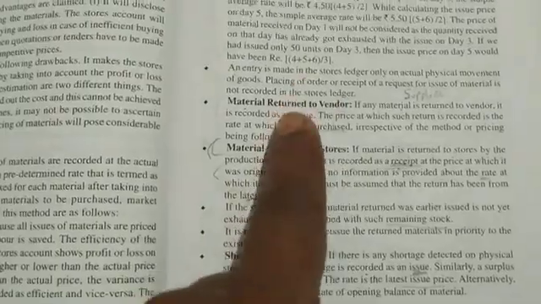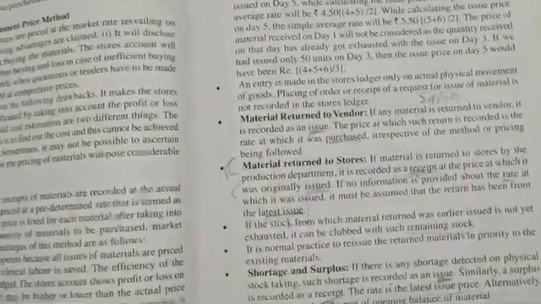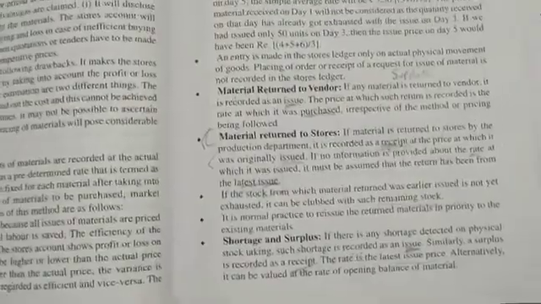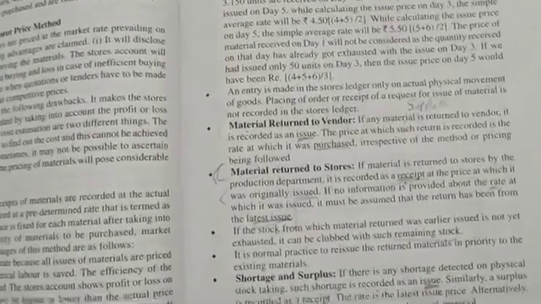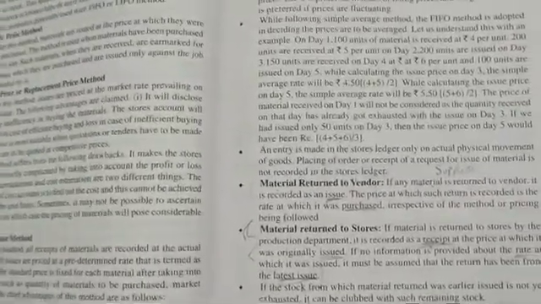So like this you have to do the FIFO method and LIFO method. Easy. So you should understand this first. These three are important: return to vendor, return to supplier, and shortage and surplus. Do practice with this. We have done the FIFO and LIFO method, with shortage, surplus, vendor and all. So you practice. If you have the CR publication, see different questions from that and practice.